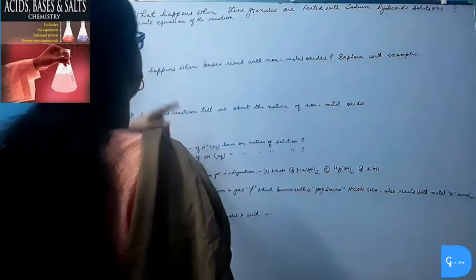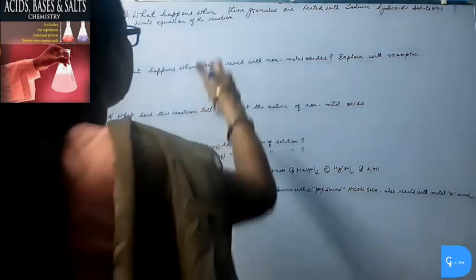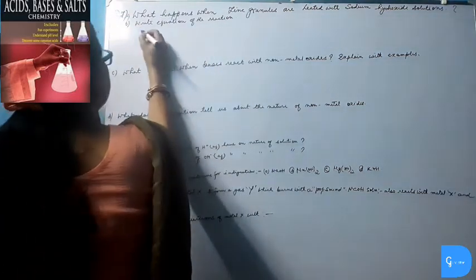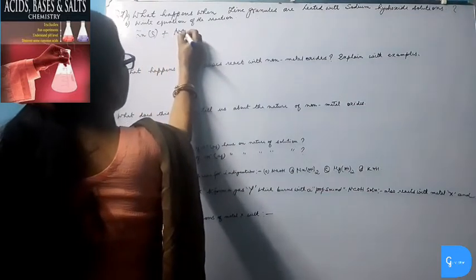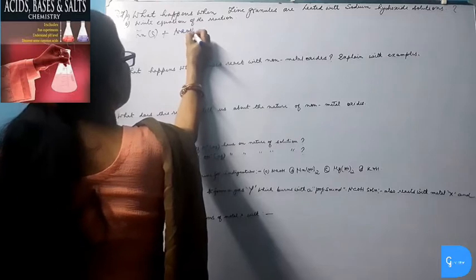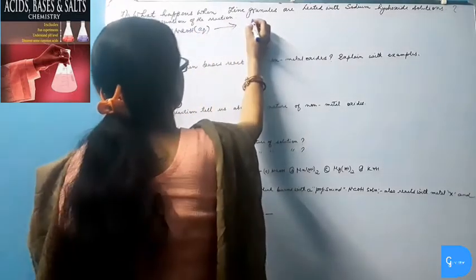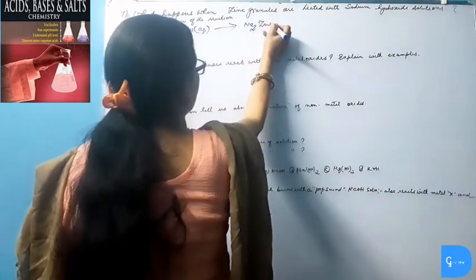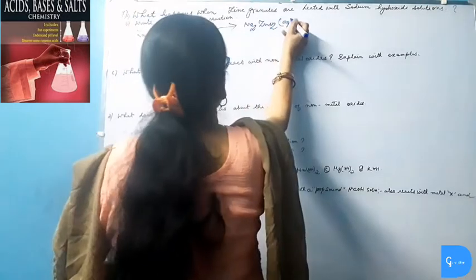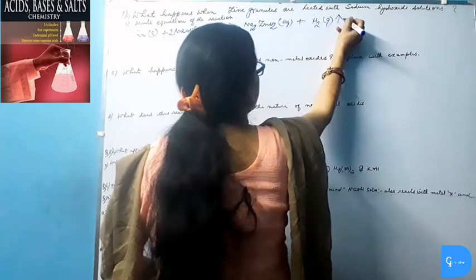Let's see the next question. What happens when zinc granules are heated with sodium hydroxide solution? Write equation of the reaction. When zinc granules are heated with sodium hydroxide solution, then it forms a salt called sodium zincate, Na2ZnO2, plus hydrogen gas is liberated.